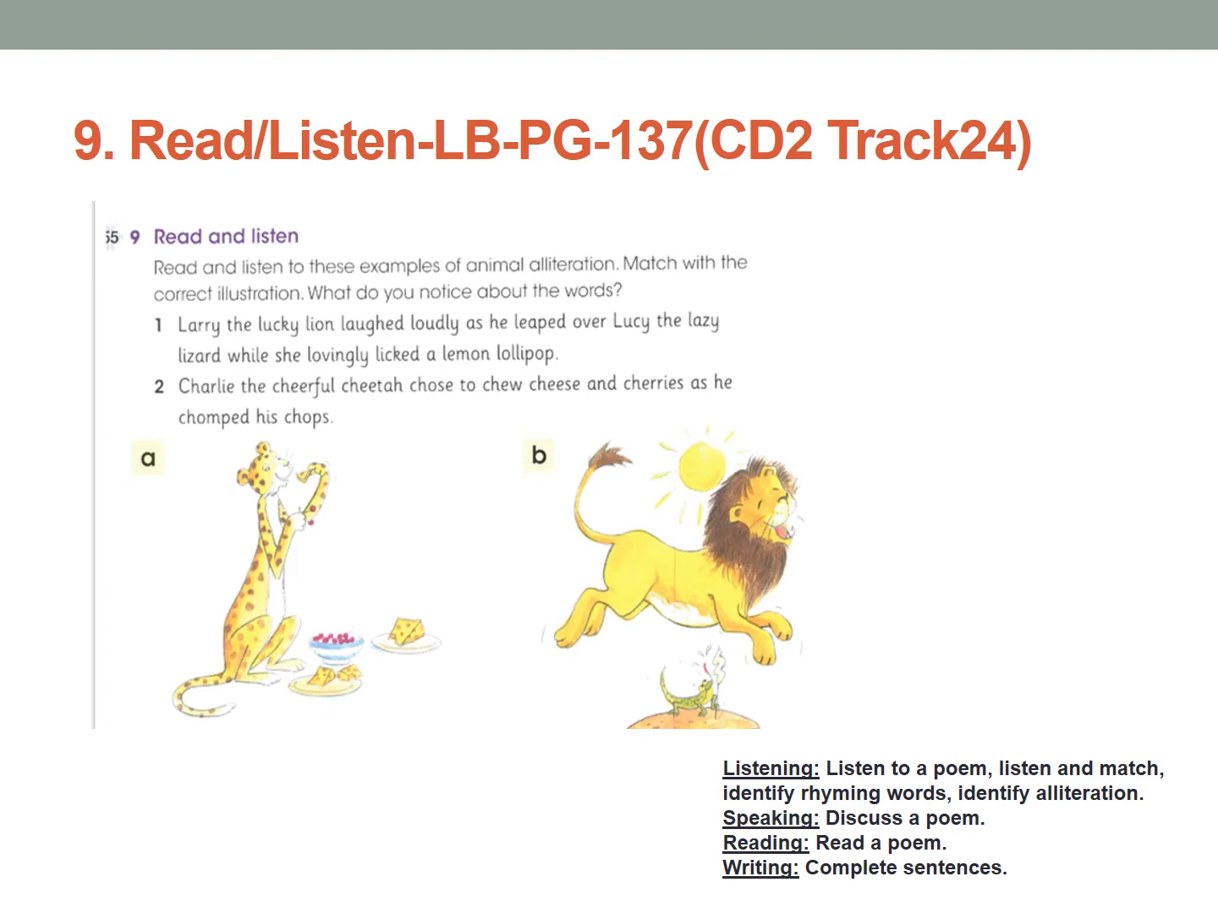So listen carefully. Number 1. Larry, the lucky lion, laughed loudly as he leaped over Lucy the lazy lizard while she lovingly licked a lemon lollipop. Number 2. Charlie, the cheerful cheetah, chews cheese and cherries as he chomps his chops.